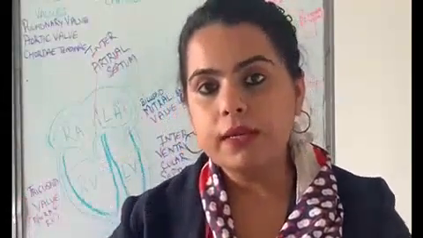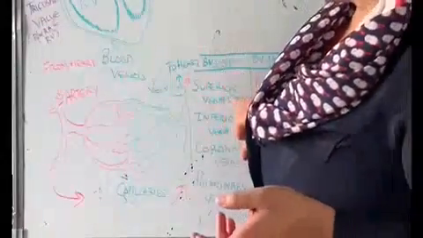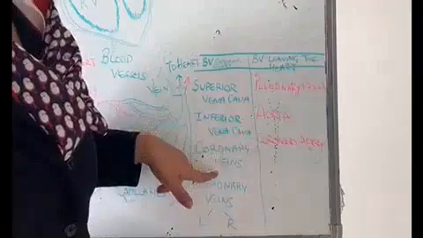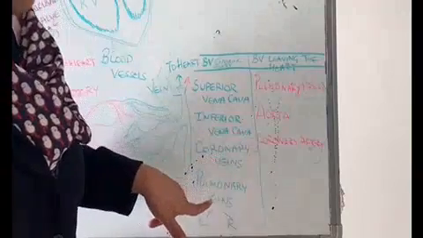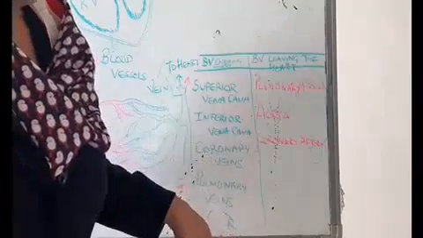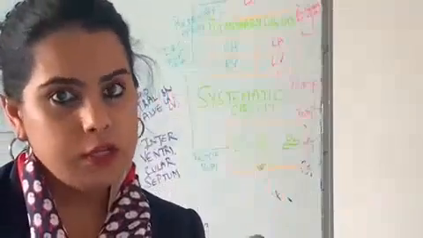Now if we go into a little bit more detail, then we will see the blood vessels entering the heart, that is the superior vena cava, the inferior vena cava, the coronary veins and the pulmonary veins. Pulmonary veins are of two types, left pulmonary vein and right pulmonary vein. Superior vena cava brings the blood from the upper parts of the body to the heart.